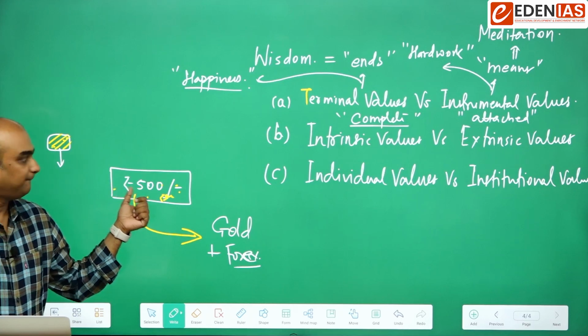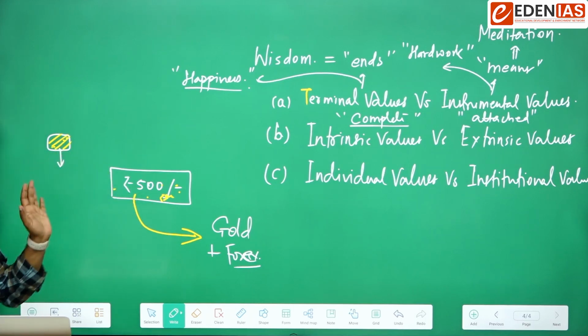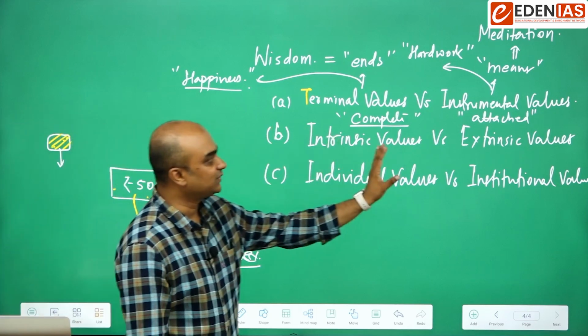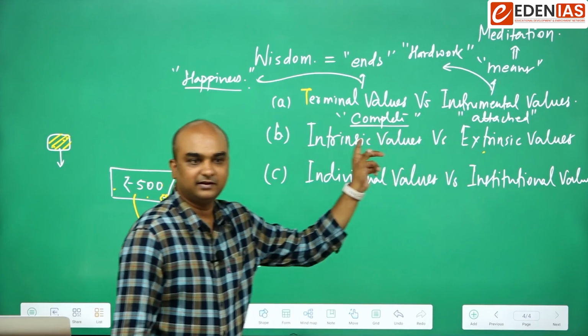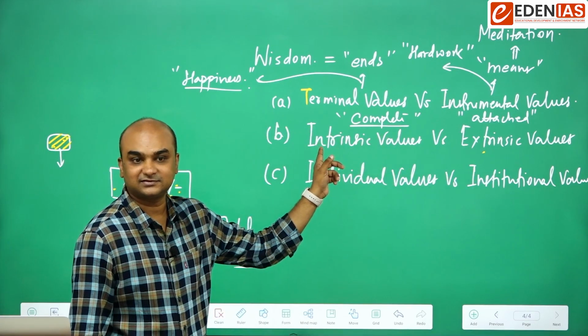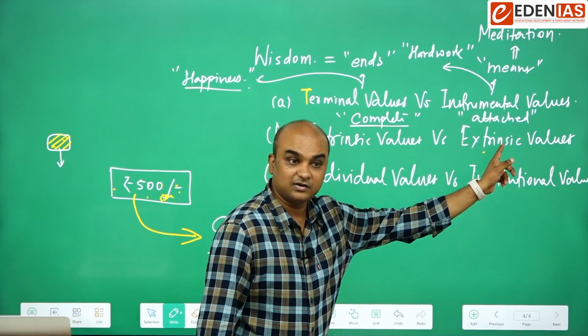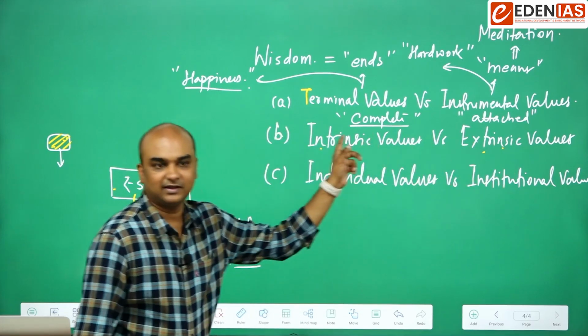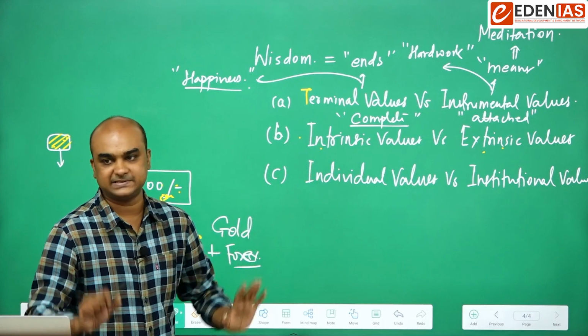Do you get it? But this piece of gold will be valuable in isolation as well. Again in this case you can think of, for example, dedication and excellence. Do you get it? Think of hard work and then happiness. So happiness is complete in itself.